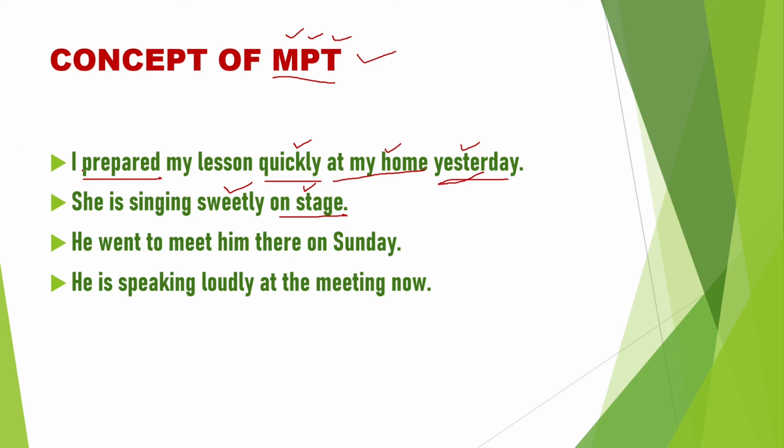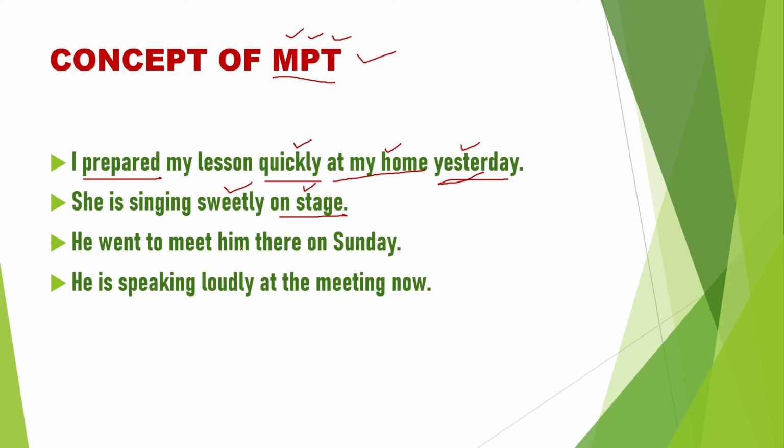If you write the sentence, I prepared my lesson at my home yesterday quickly, that is wrong, because the order of the adverbs is wrong. Also, if you write she is singing on stage sweetly, the sentence will be wrong. We should write the adverbs in their order.